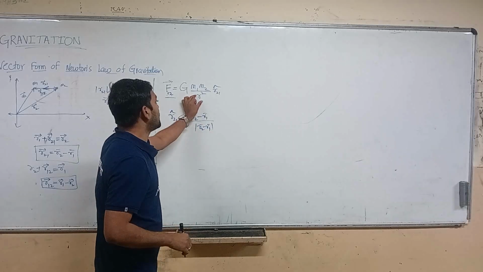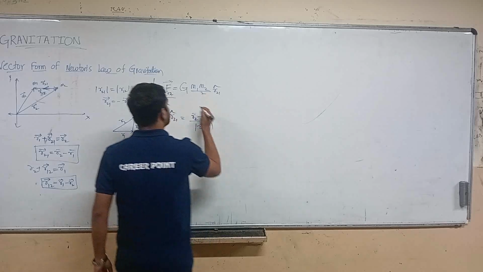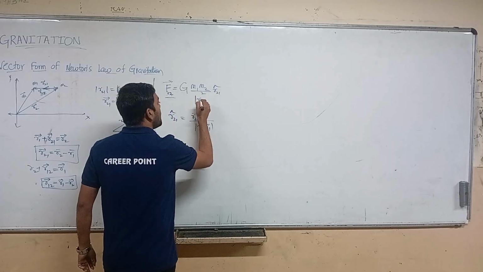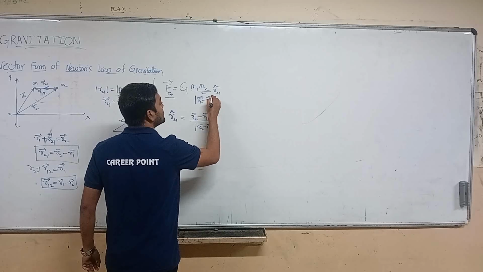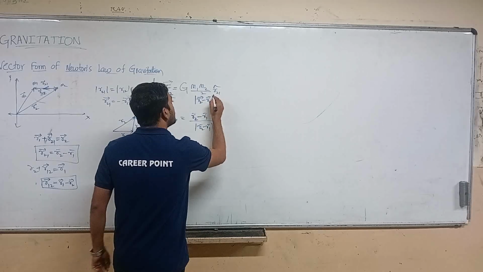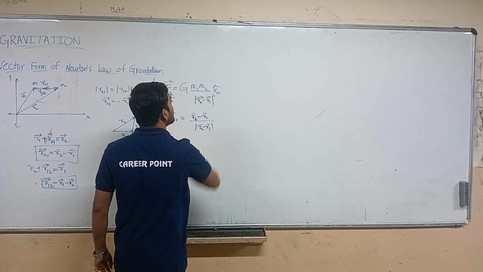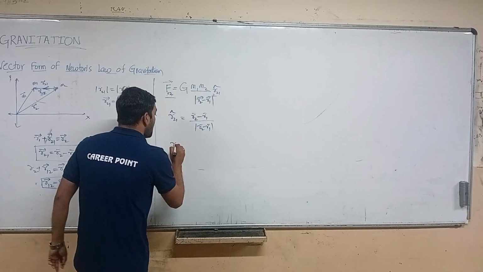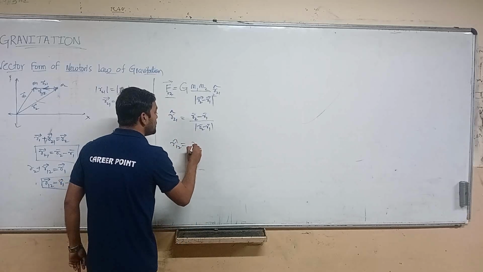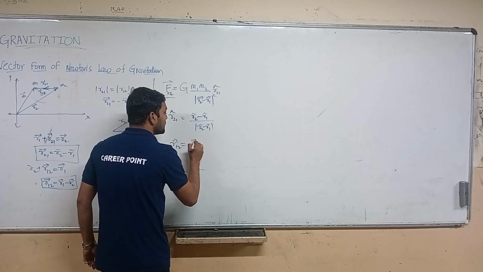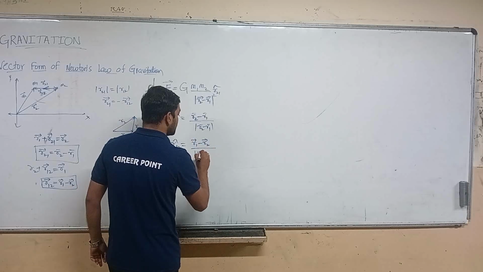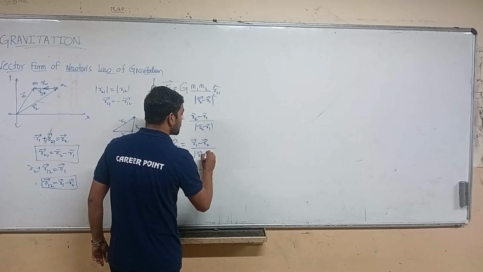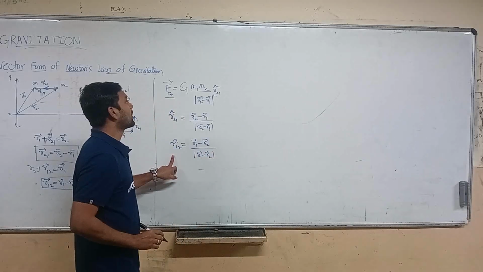Similarly, R12 cap is equal to R1 minus R2 by mod R1 minus R2, right? So we got like this.